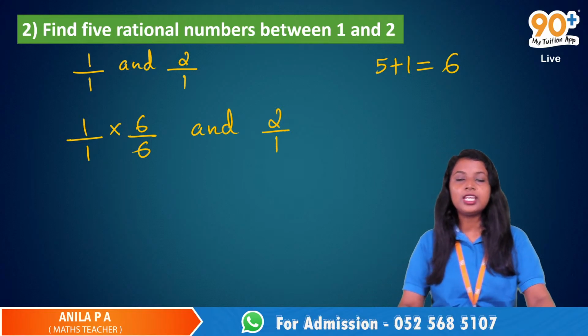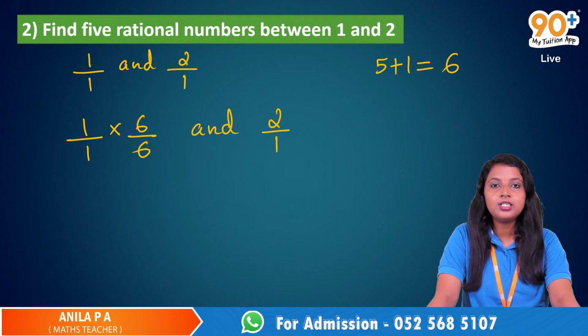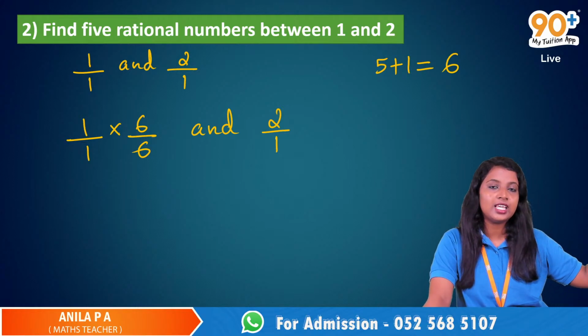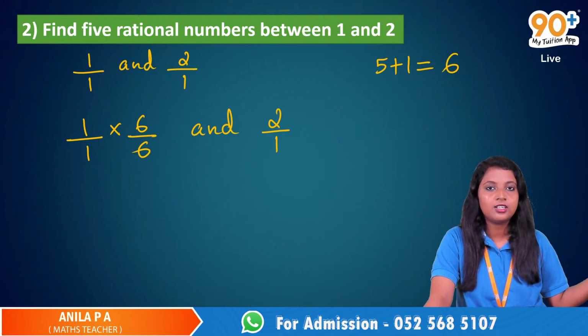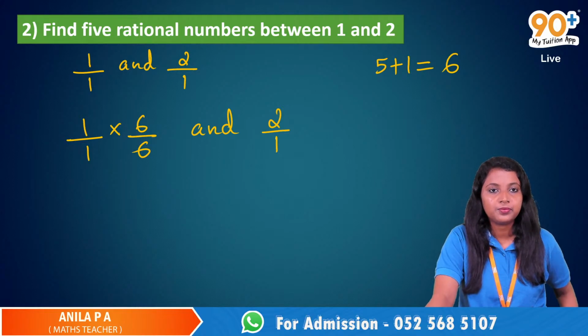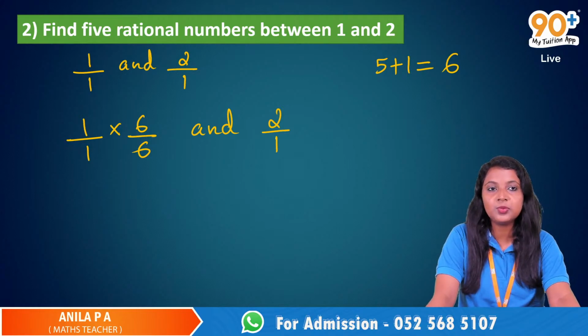Can 4.333 be considered as rational? Okay, we have a topic named decimal expansion of rational numbers, with non-terminating recurring, non-terminating non-recurring, and all this. But still 4.33333 is non-terminating, recurring, right? So it's a rational number. But it is not between 1 and 2. Here we need to find rational numbers between 1 and 2, not between 0 and 1.